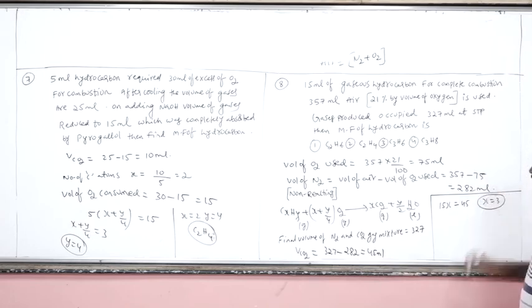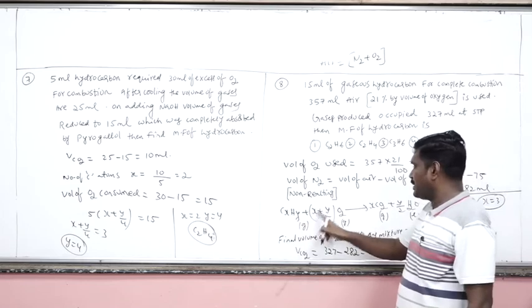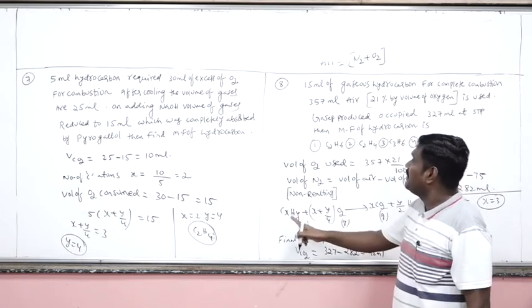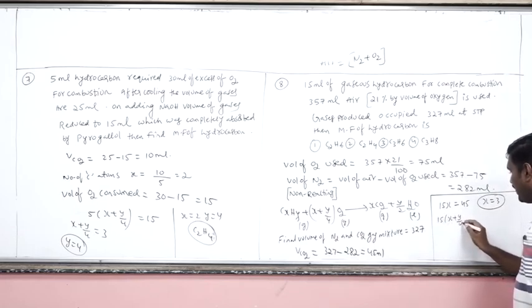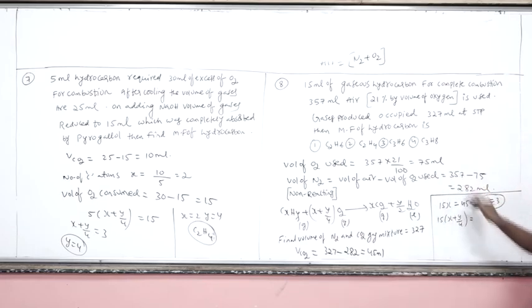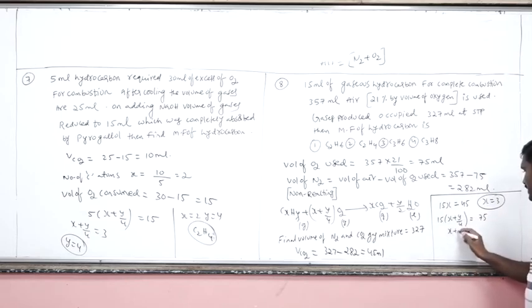3. Now 1 ml requires x plus y by 4 ml. So 15 ml will require 15 into x plus y by 4 ml of O2, which is equal to 75 ml. 15 5s are 75. So what is the x value here? 3. Bring the 3 to the right side. So 5 minus 3, 2. By cross multiplication, 4 2s are 8. So y is equal to 8. So what is the molecular formula? C3H8.